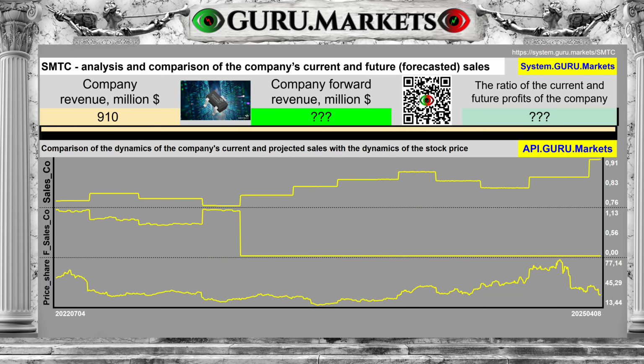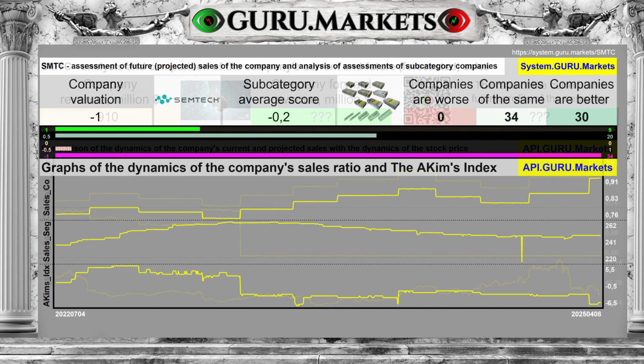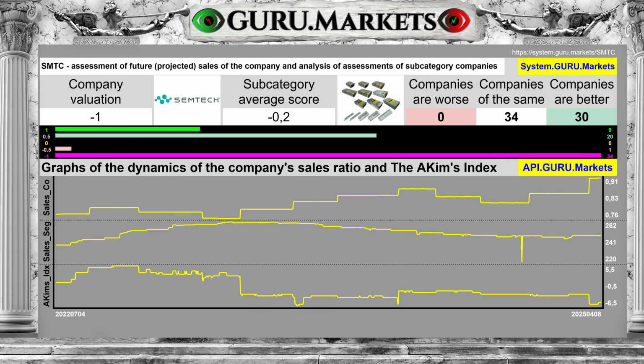Revenue for the last 12 months was $910 million. Future revenue for the next 12 months is unknown. This is very bad for the company's price. Assessment of the predicted future revenue indicator in comparison with indicators in the subcategory: bad, minus 1 point.